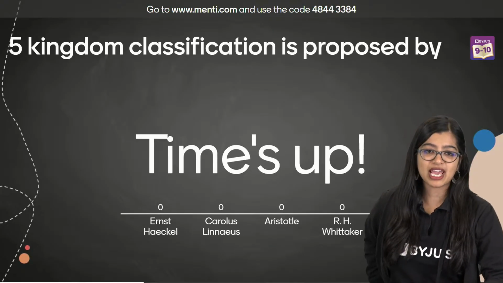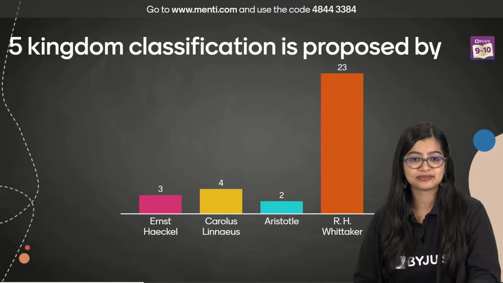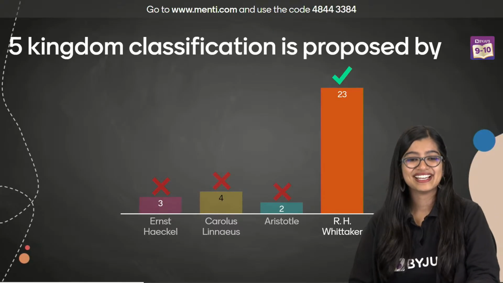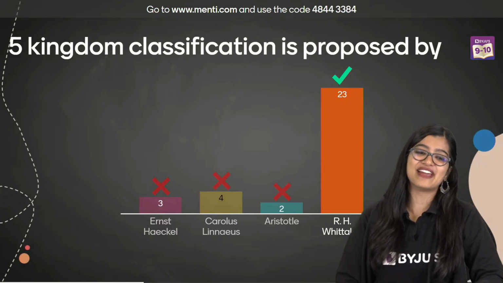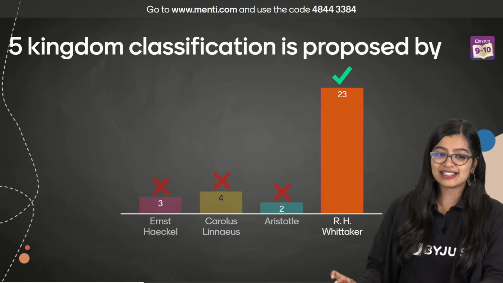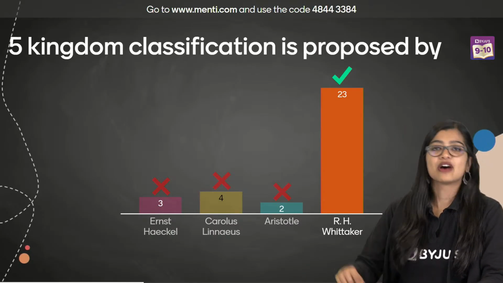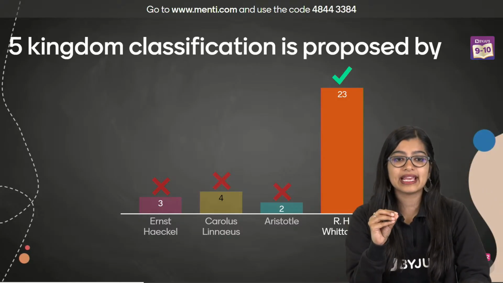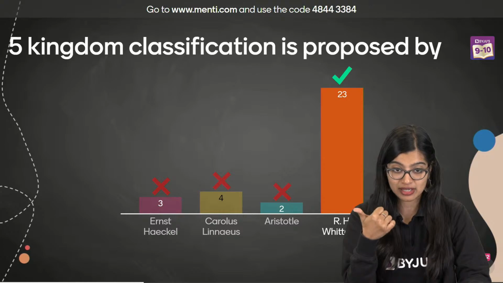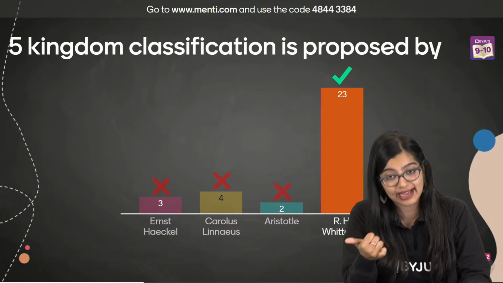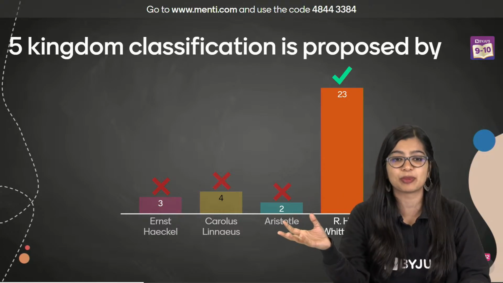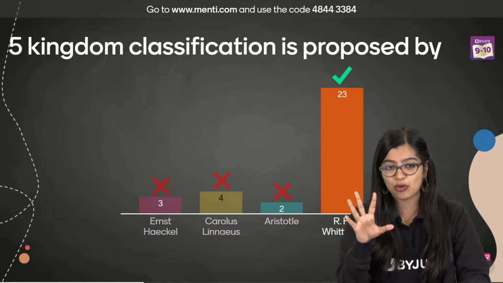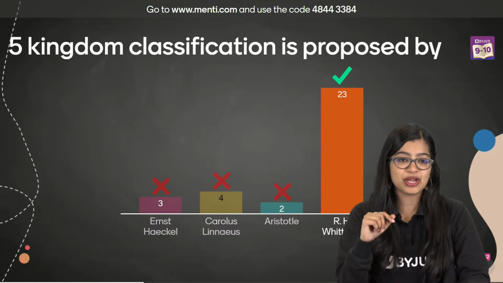Ma'am, what questions have you given, miss? Very good, everybody. Very good. The correct answer here is Whittaker. Now, there are 2 reasons as to why these things are easy for you. One thing is that you have learnt it well, right? And that is why I make sure that I ask you simple questions, right? So that is one more important thing. So it's very, very important.